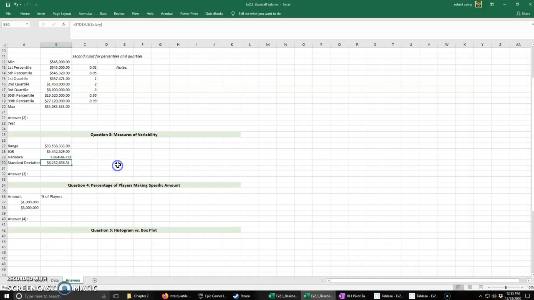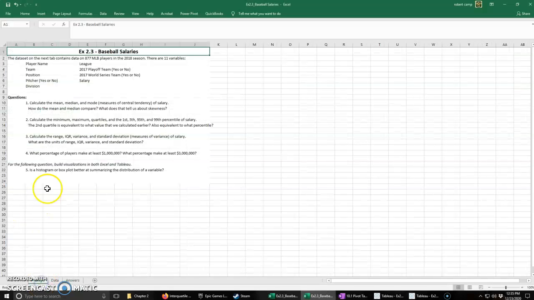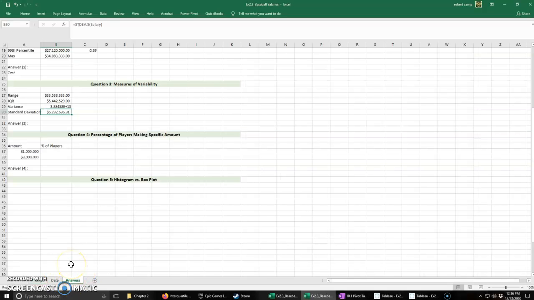Okay, we are back to finish this problem on Excel. Let's go back to our prompt. Question 4, what percentage of the players make at least $1 million and what percent make at least 3 million? So what are we going to do? We are going to use our COUNTIF. And so we're going to nest a couple things because we want a percentage. But let's start with the first one.